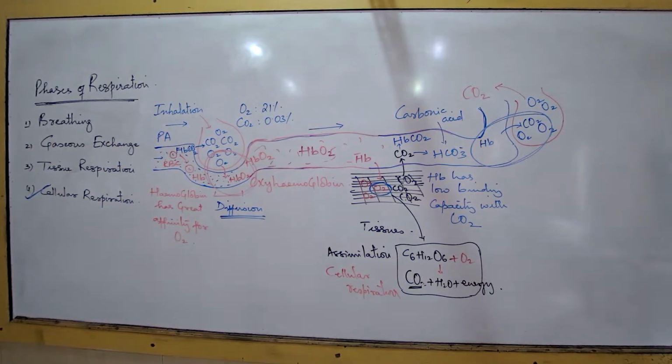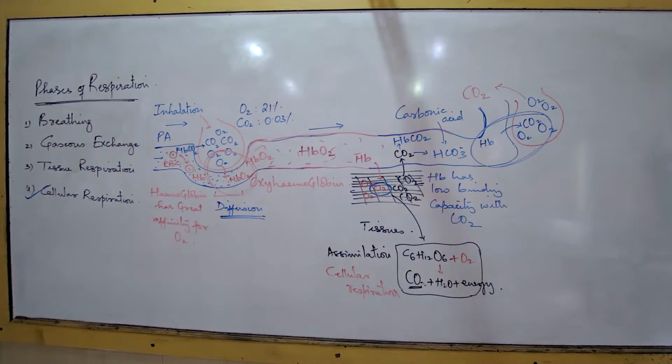Clear? Now the first three questions which I gave you, try to answer on your own. Is there any doubt? What's the first question? Name the respiratory pigment. Hemoglobin.